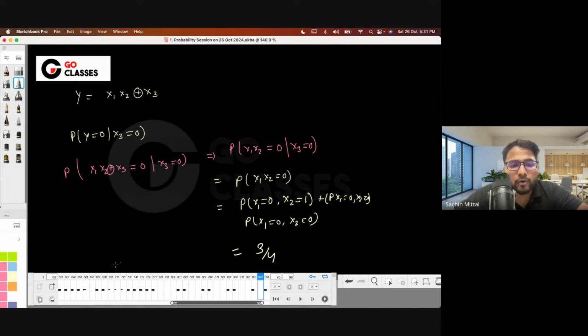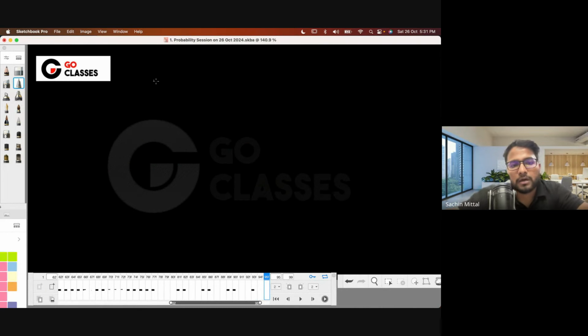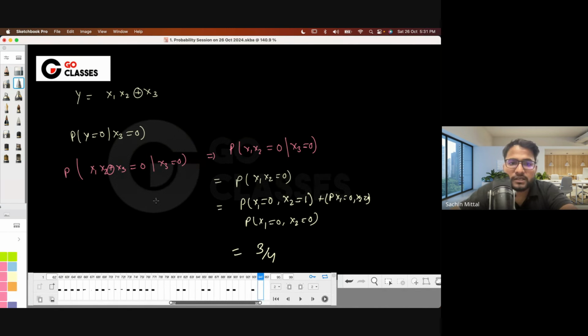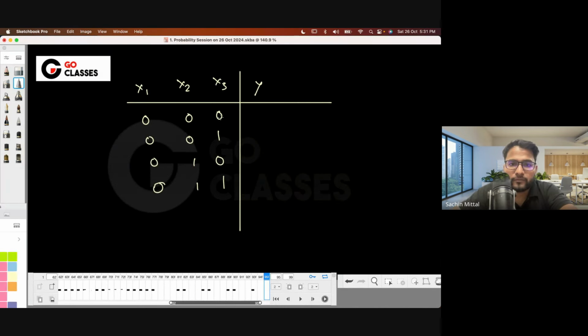Right. So what you can do, you can also solve this question using a comprehensive table. It will be long, but anyway, let's just try to see if we can solve it. 0 0 0, 0 0 1, 0 1 0, 0 1 1, and then the same thing. So which one is given to be 0? X3 is given to be 0. I should have written x3 here, but anyway.